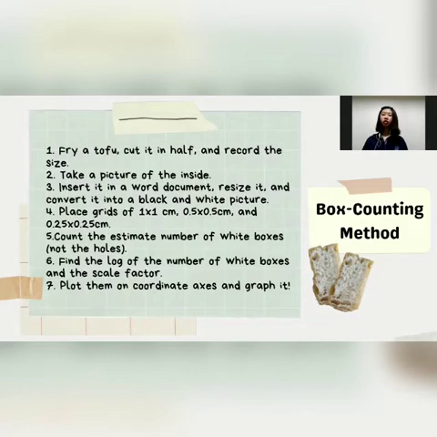Place grids of size 1 times 1 cm, 0.5 times 0.5 cm, and 0.25 times 0.25 cm. Then, we count the number of white boxes and calculate the log of the number of white boxes and the scale factor. Lastly, plot it in a graph.